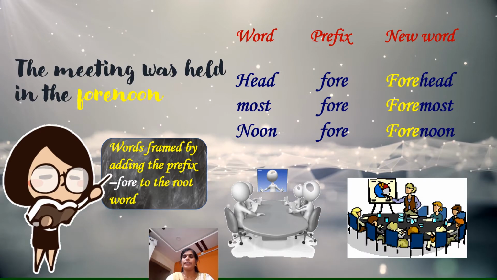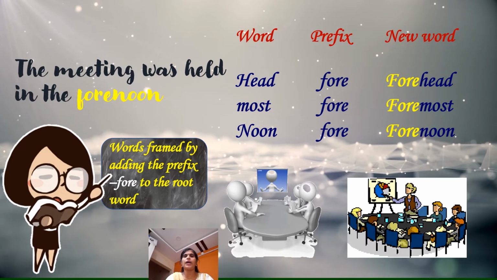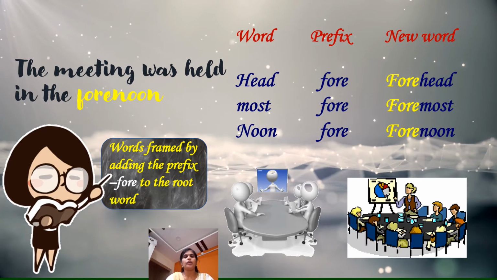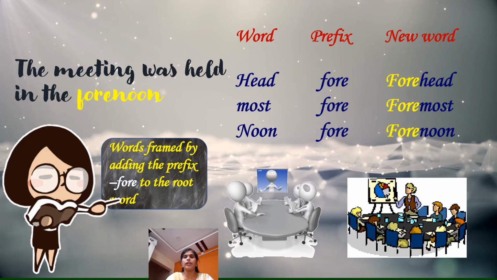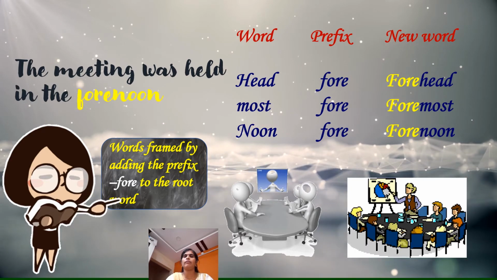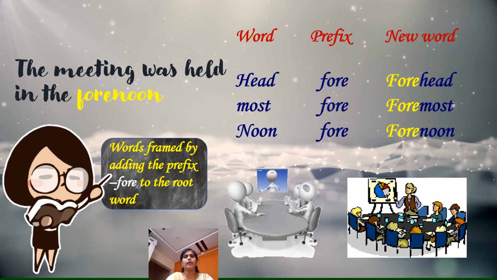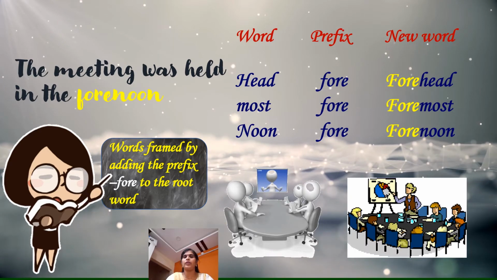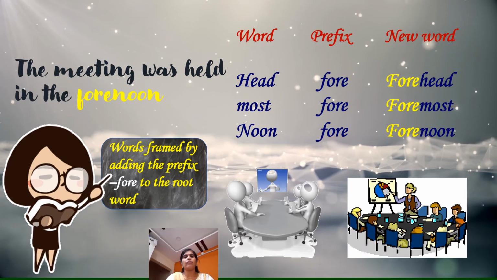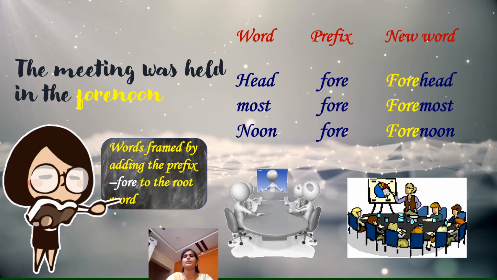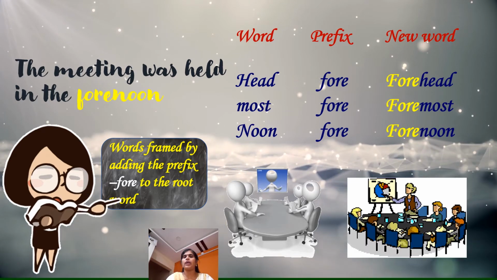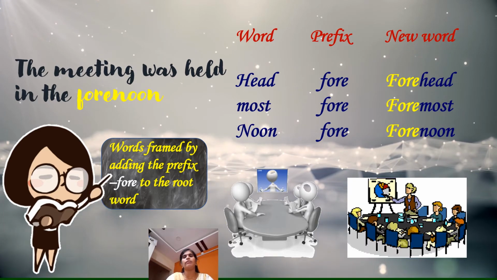Here we are with the next example. The words framed by adding the prefix fore, F-O-R-E, to the root word. Don't confuse it with the word for, children. Here F-O-U-R is different from F-O-R-E. The word head, if you add the prefix, becomes forehead. Most becomes foremost. In the same way, the word noon, by adding the prefix F-O-R-E, becomes forenoon.